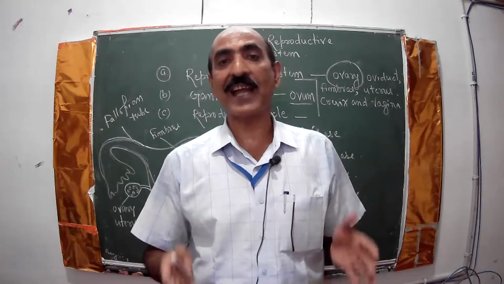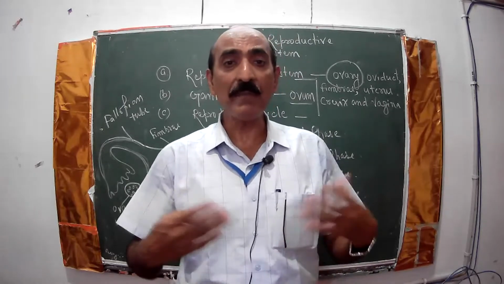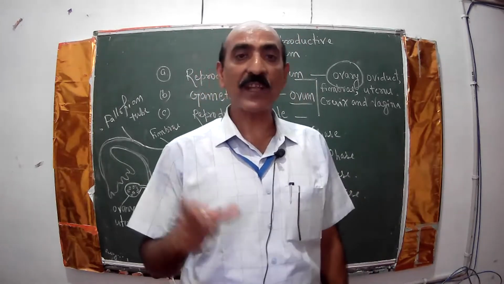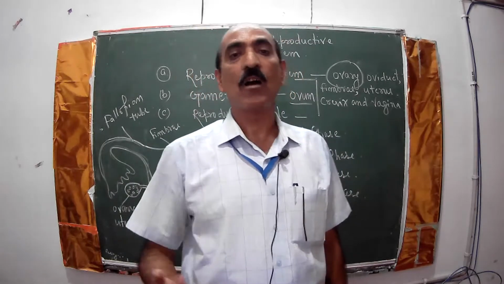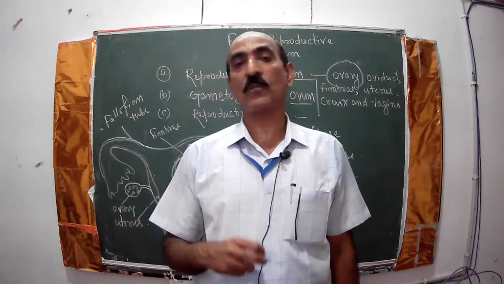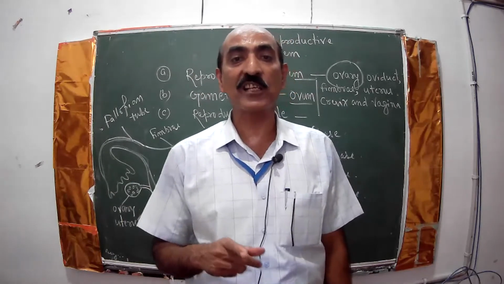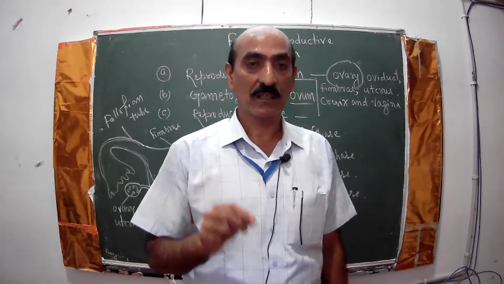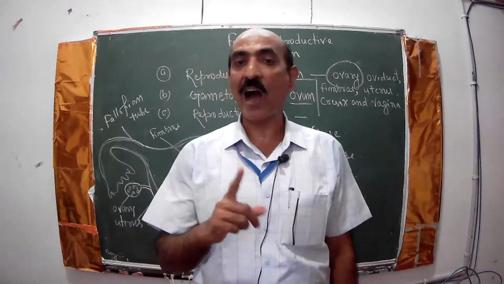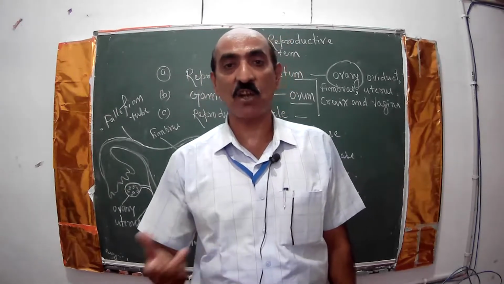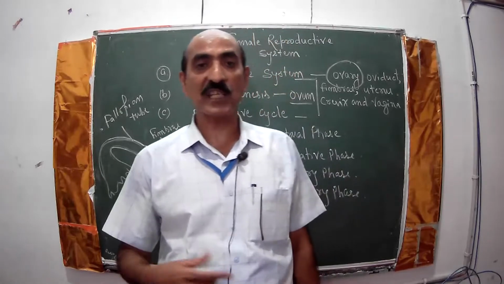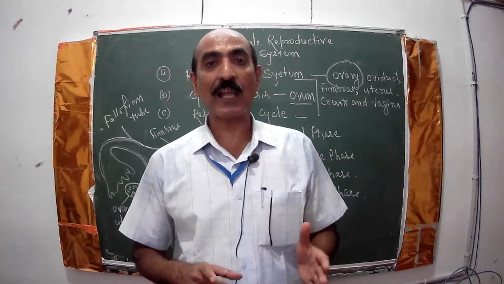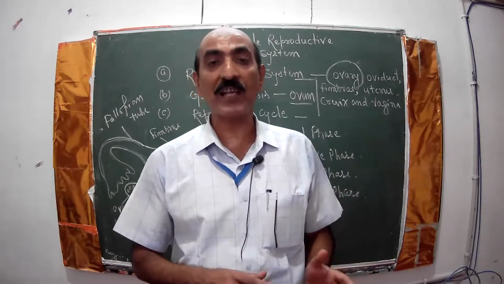The Graafian follicle that is highly matured in this month will produce one ovum, and it will get ruptured. After rupturing, the Graafian follicle releases the ovum, and such a ruptured structure of the Graafian follicle is called corpus luteum. Through it a hormone called progesterone is secreted. The progesterone secreted from the corpus luteum helps in maintaining the pregnancy, and also helps in checking further ovulation.